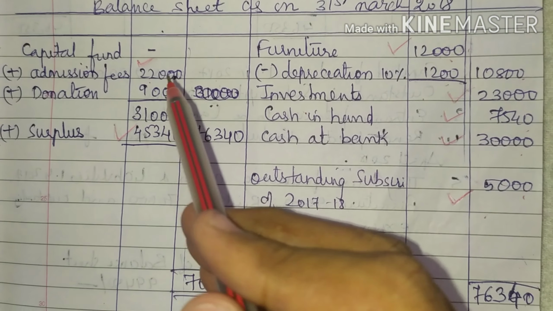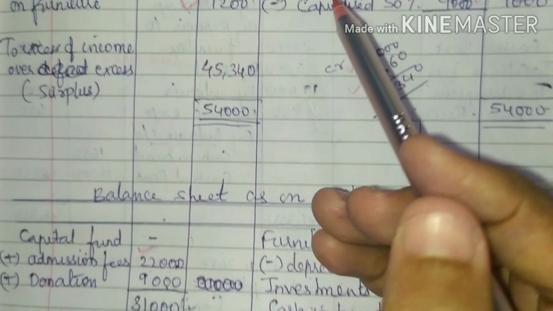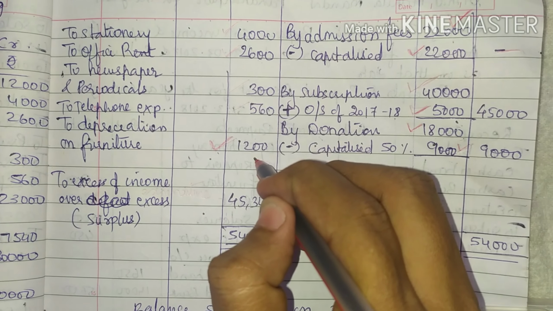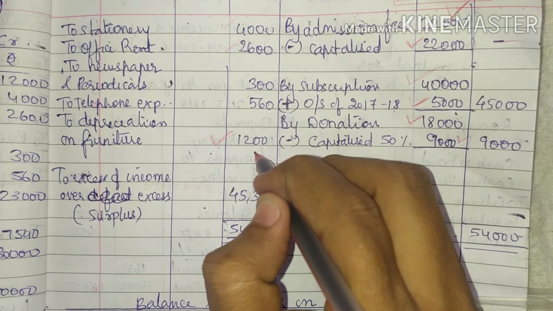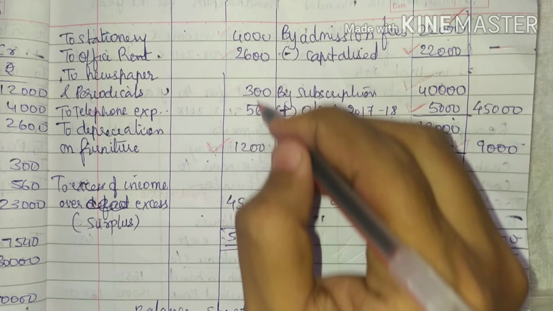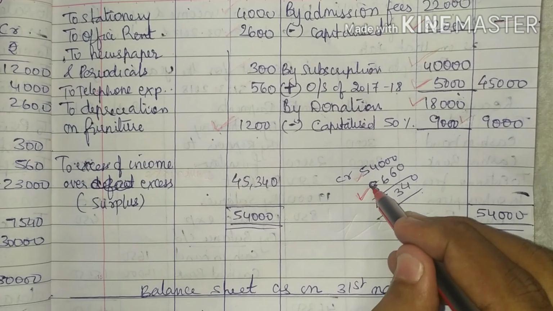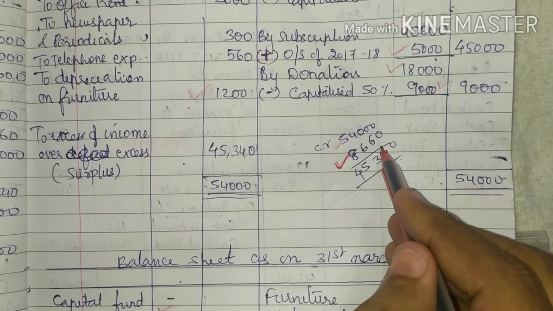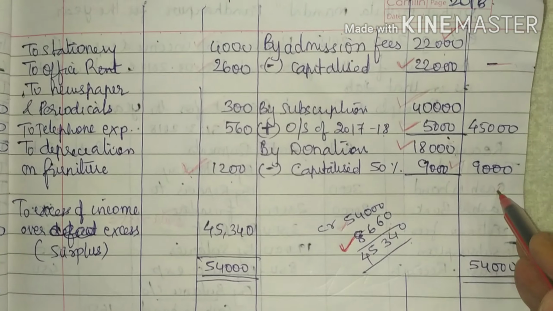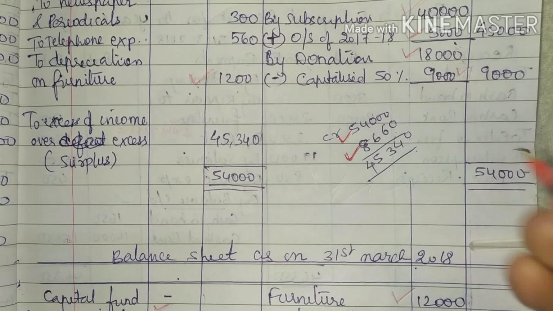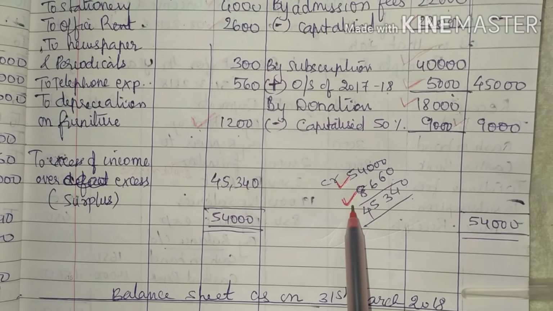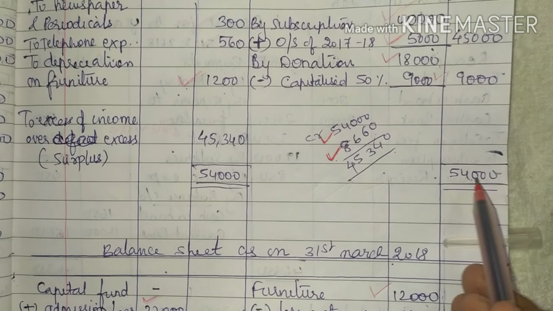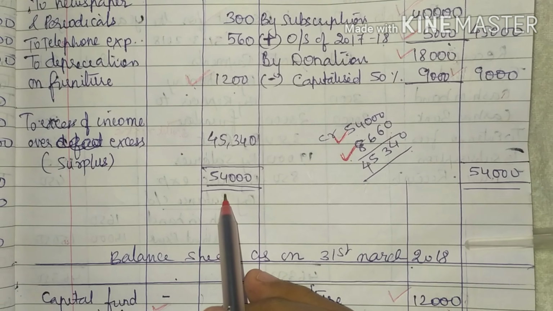Now we'll go for closing the account. On closing the account, you will total the debit side of the income and expenditure. Now on debit side, when you add, you will be getting 8,660. And on adding the credit side, you are getting 54,000. So from this, it is very clear that credit side is heavier than debit side. So write the heavier amount on both sides, 54,000, 54,000.